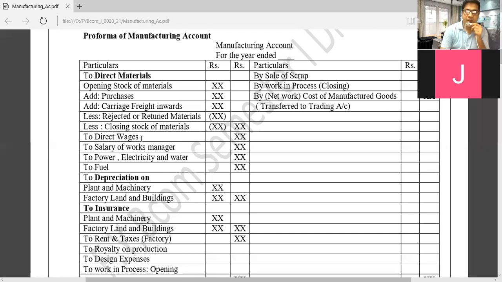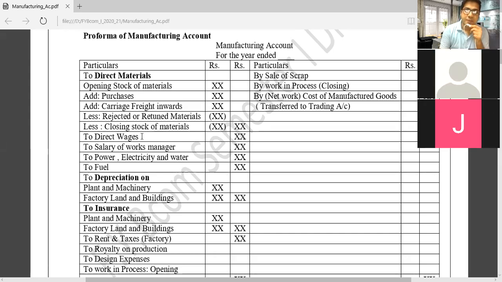After that, we have to write direct wages. Wages we have to pay to the workers who are directly related to the production and manufacturing activities. Such wages paid by the company or organization are called direct wages. Sometimes we call it direct labor.